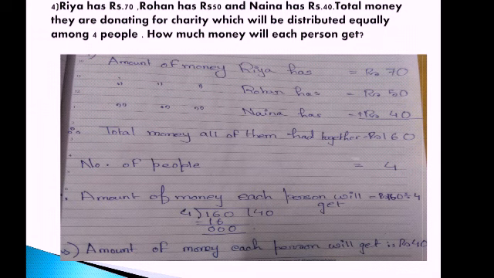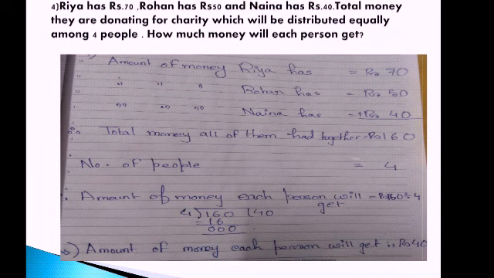Now it is said it is distributed equally among 4 people. So number of people equals 4. Equally distributed means each person will get the same amount of money. So to find it out, what do we have to do? We have to divide what by what? Divide the total amount of money that has been collected, that is 160, and it will be distributed among how many people? 4 people. So 160 is divided by 4.